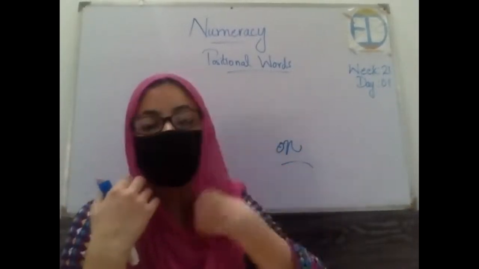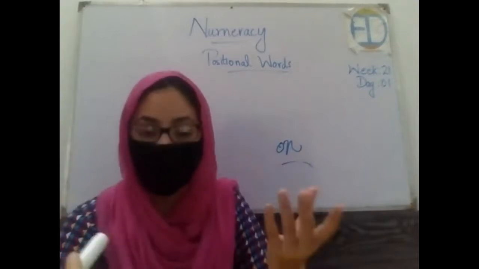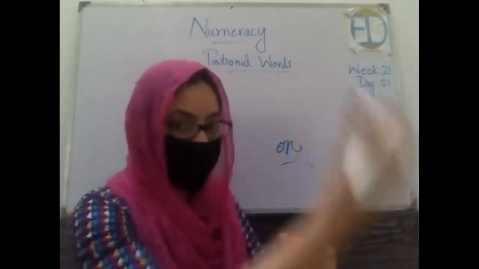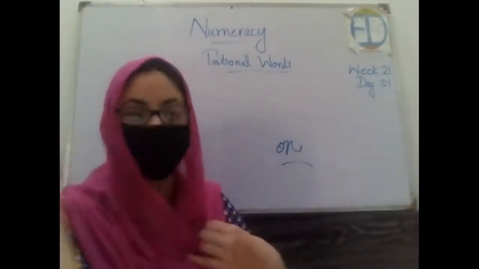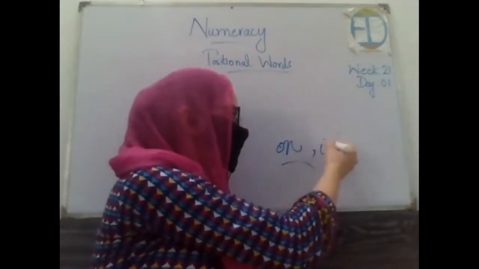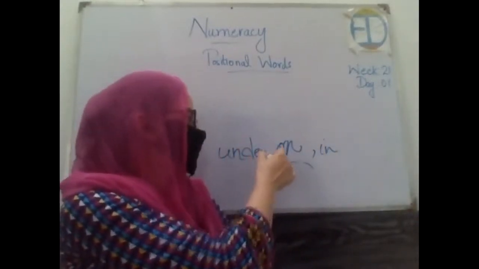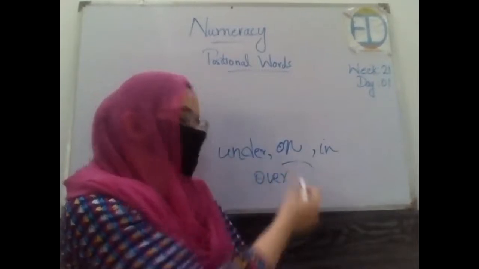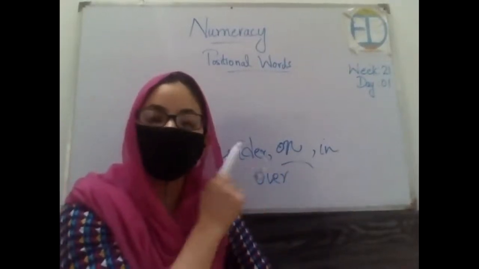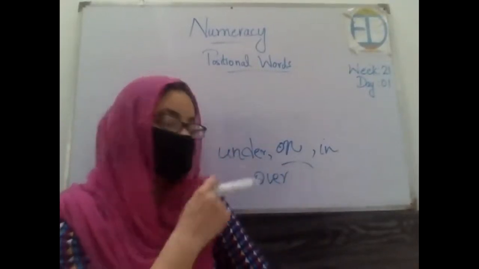So, these are all the positional words or the prepositions. Now, the words that we got through the video are on, in, then we have under and over, right? But the prepositional words or positional words are not limited to only these four.